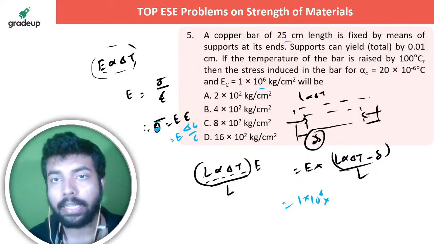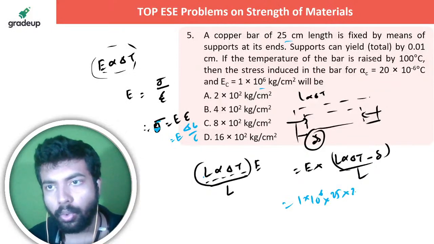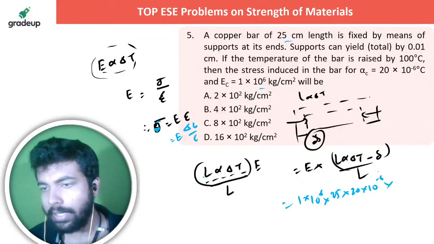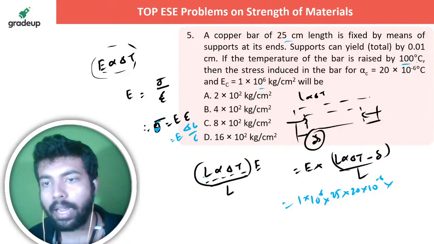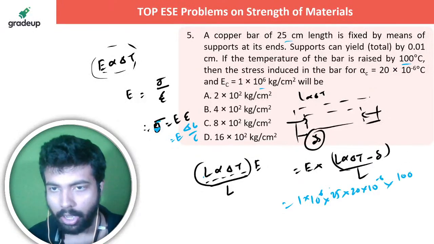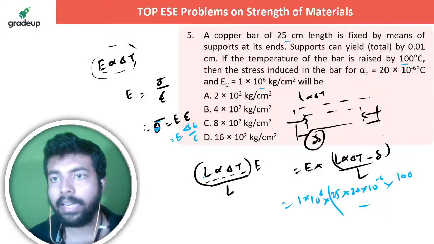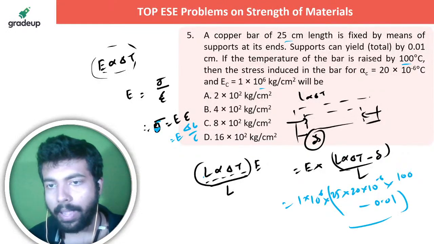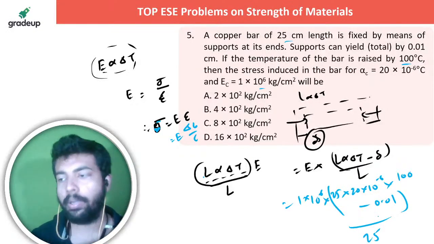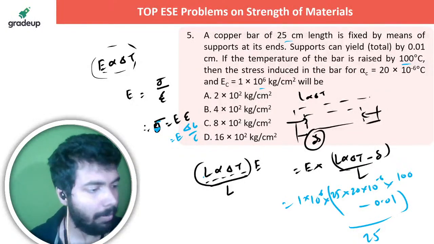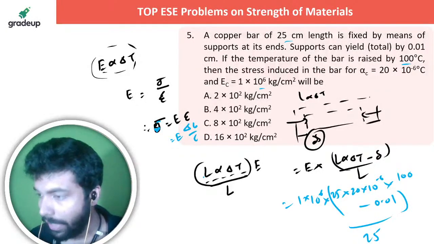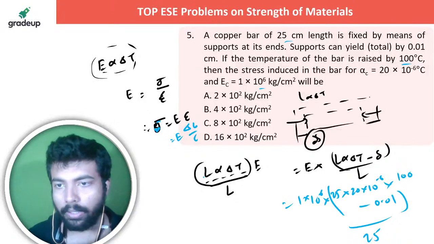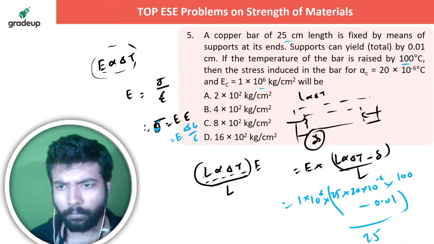L alpha delta T. So it's 25 into 20 into 10 to the power minus 6 into delta T. Delta T means 100 degrees centigrade, right? Okay. Minus delta is 0.01, divided by L. L is 25. So let me know in the live chat section what answer is coming. कौन सा आंसर आ रहा है दोस्त? D आ रहा है. चलो good. So it's gonna be yes, correct है.